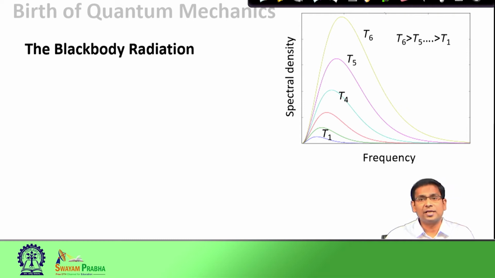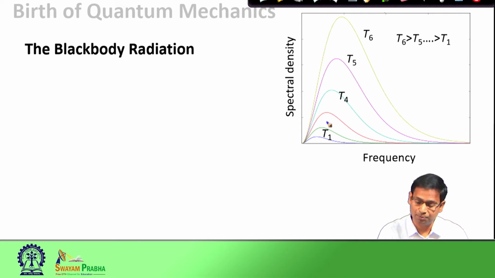When one carries out experiments on this idealized body, the black body, one sees that the spectral density as a function of frequency has a dependence like this, as shown here. As one can see, the spectral density, which is plotted on the y axis, has a strong dependence on the frequency of the emitted radiation. The different curves represent different temperatures.